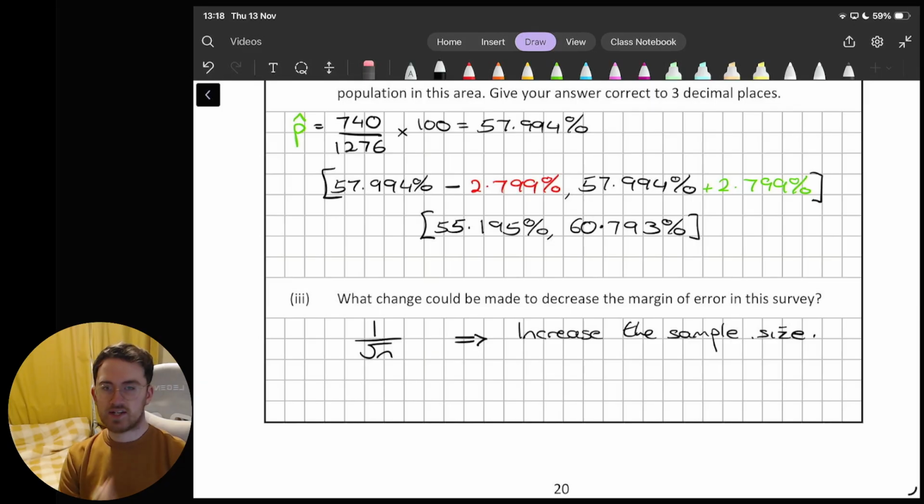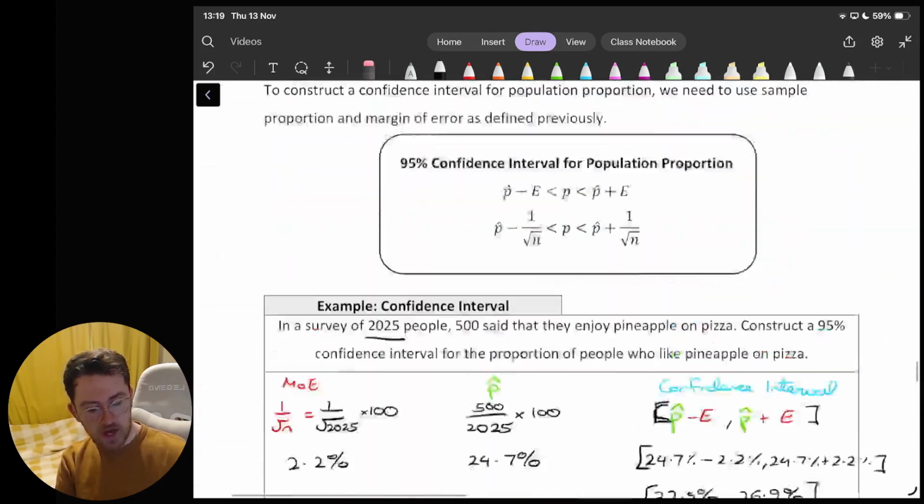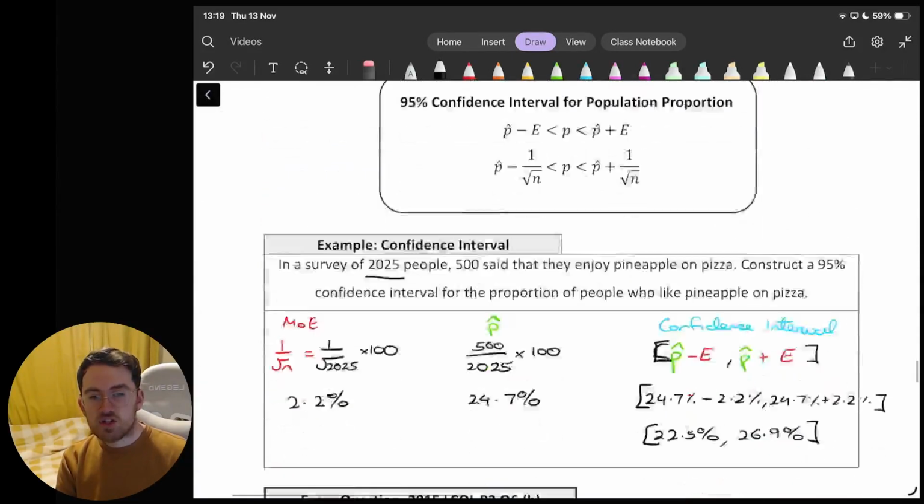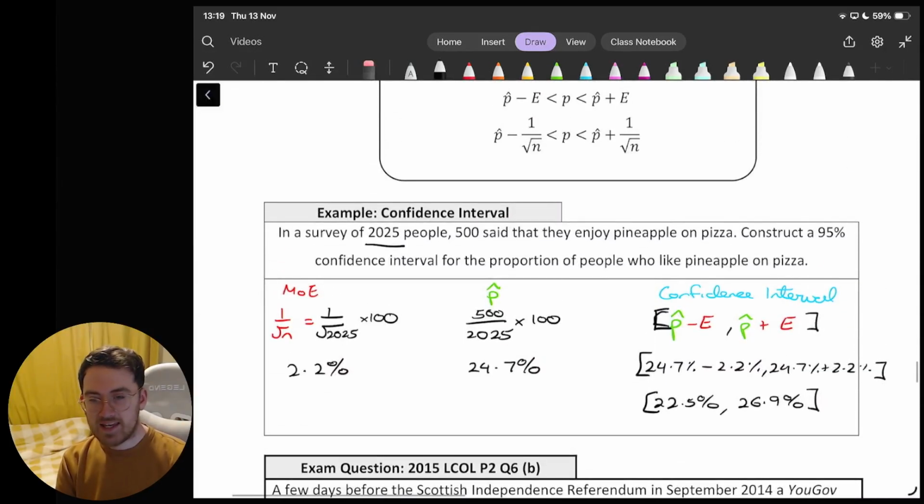I'm still going to go with an interval. And I suppose that's a key part of this as well, is we're always making a confidence interval. I'm never trying to work out, well, what do I think the value is? I'm always going, well, here's a range within which I think the value would be, because there's always that room for error. But to make that error as small as possible, you ask as many people as you possibly can. So the key things so far with this are making sure you're able to calculate the margin of error with your 1 over root n, and then making sure that you can do your confidence interval using your p-hat, your sample proportion. If we're able to do both of those, that's going to help us with these questions, but also set us up really well for the questions to come with our hypothesis tests.